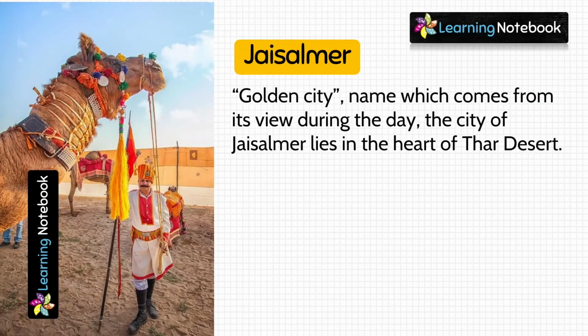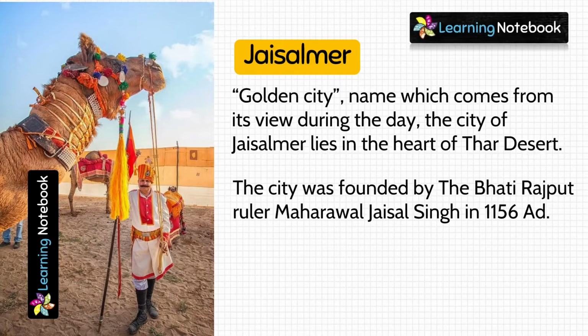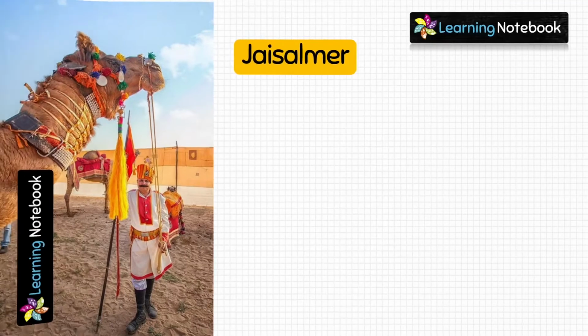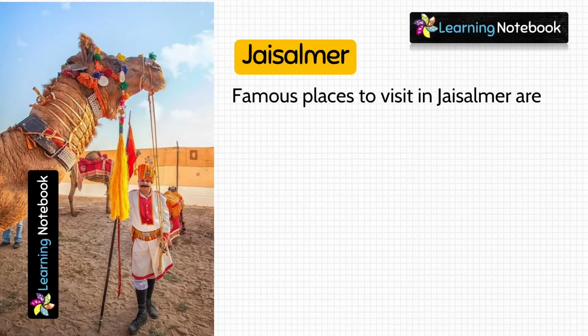Next one is Jaisalmer. It is known by the name of Golden City. Here is the list of famous places to visit in Jaisalmer.